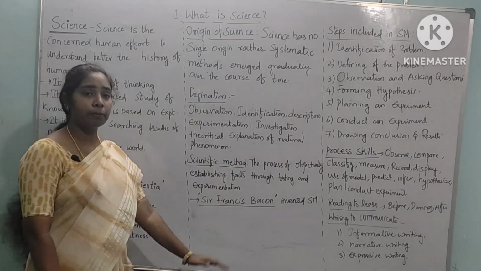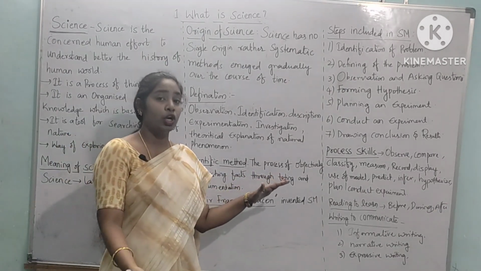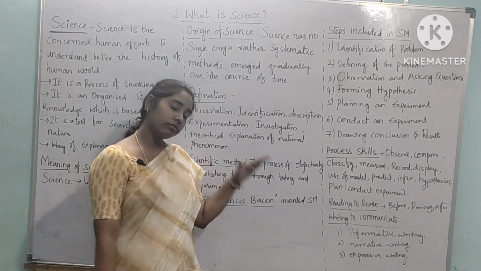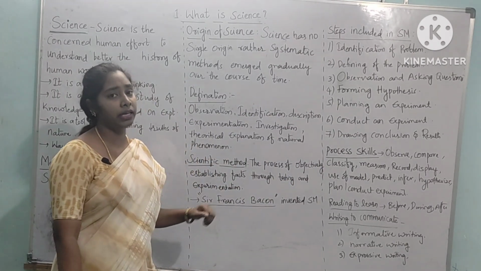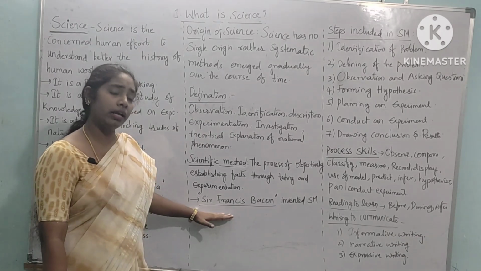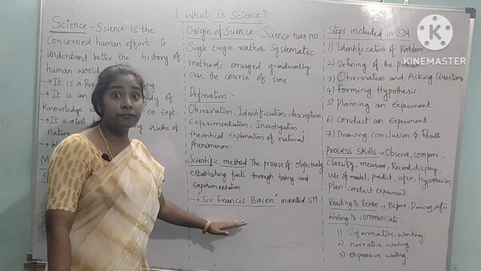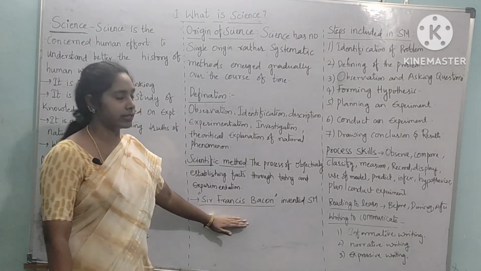Next, scientific method: a process which is followed by scientists to perform an activity. That process is called simply the scientific method, and this scientific method was first invented by Sir Francis Bacon. So he is called the father of the scientific method. Okay, don't forget this point.